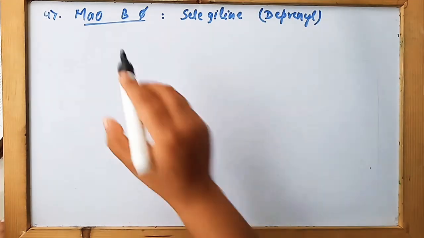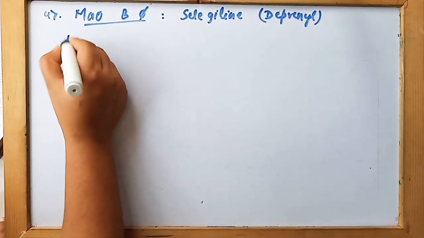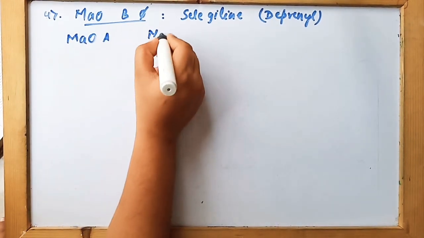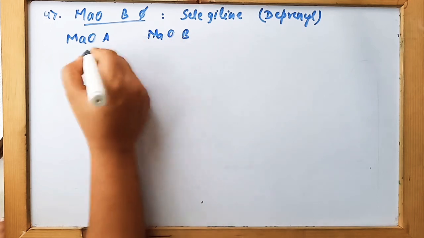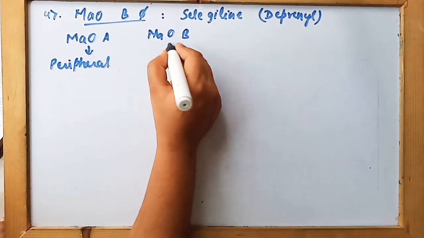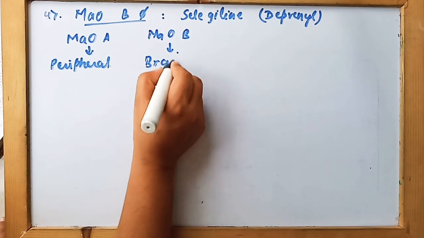These drugs are MAO-B inhibitors. Basically, monoamine oxidase has two forms, MAO-A and MAO-B. MAO-A is present in the peripheral part of the body, and MAO-B is present in the brain and platelets.